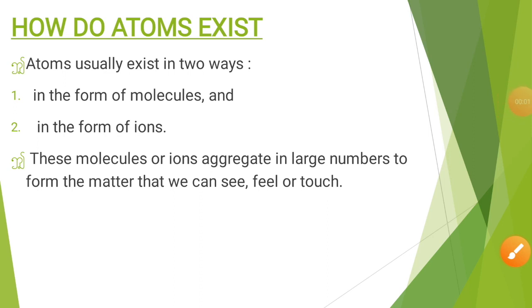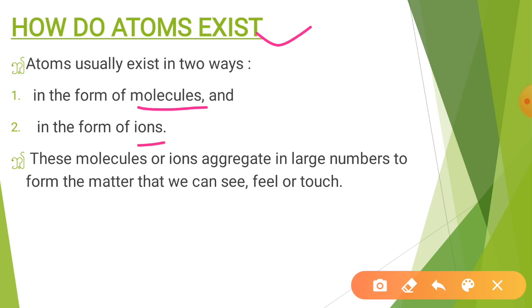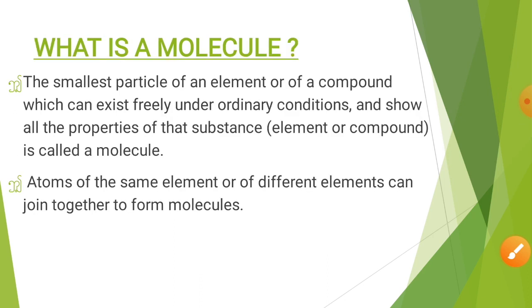Welcome back learners, in chapter 3, Atoms and Molecules. Now we are going to discuss how atoms exist. So atoms usually exist in two forms, molecule or ion. These molecules or ions aggregate in large numbers to form the matter which we can see, feel or touch. So let's understand what a molecule is.